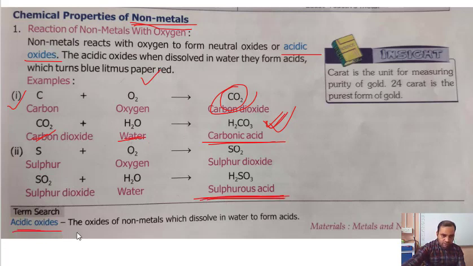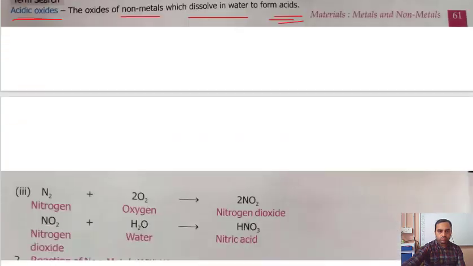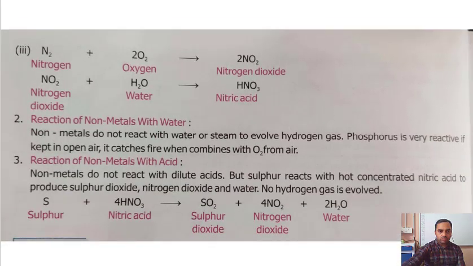Acidic oxide, what is this? The oxide of non-metals will dissolve in water to form acid. Acidic oxides are those oxides of non-metals which, when dissolved in water, form acid. Now there are some more examples, like nitrogen reacts with oxygen to form nitrogen oxide. When nitrogen oxide reacts with water, it forms nitric acid.